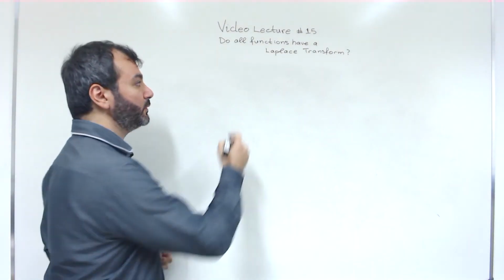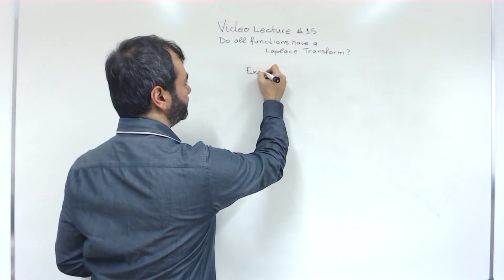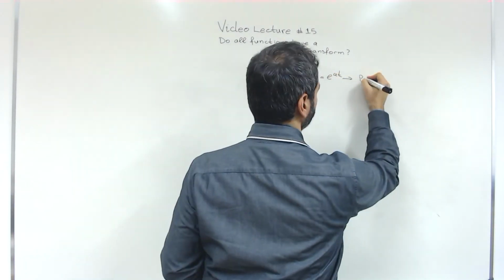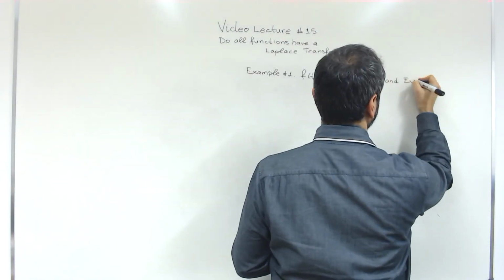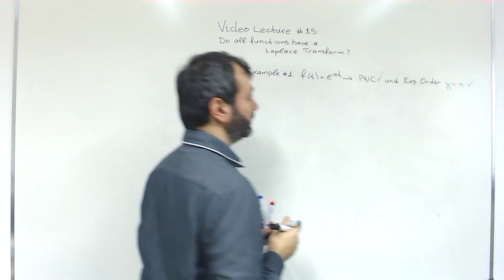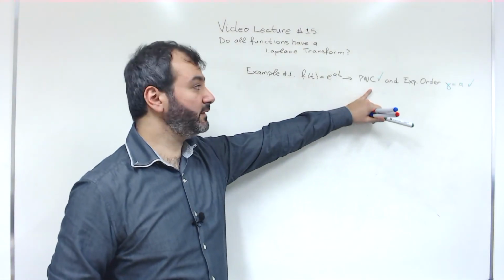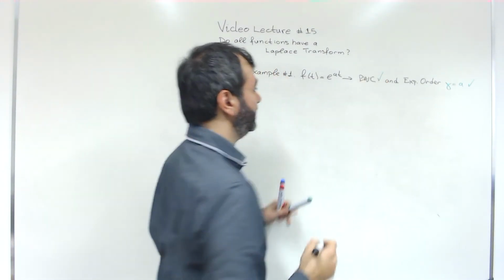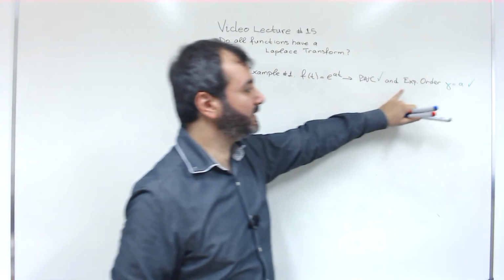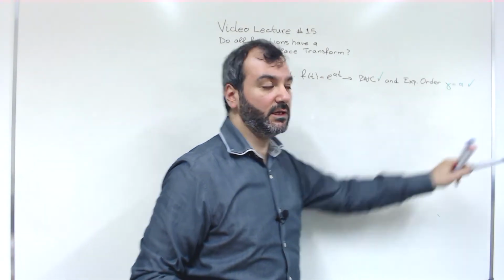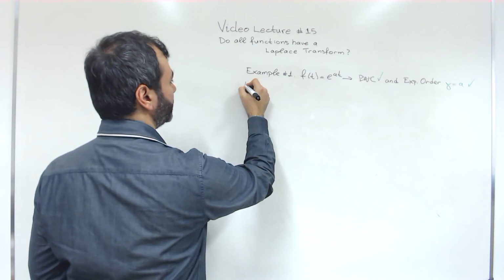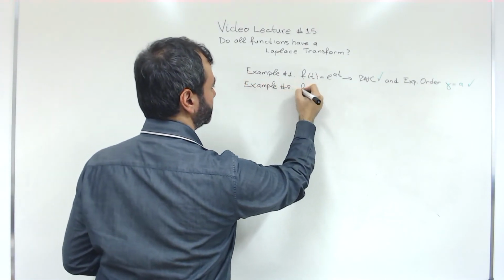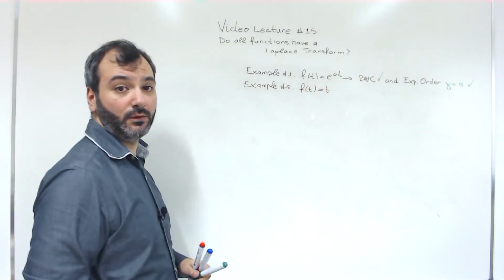So example number 1. This is piecewise continuous, in fact it is even continuous. It is a continuous function, and it has an exponential order gamma equal to a. Example number 2. f(t) is equal to t.